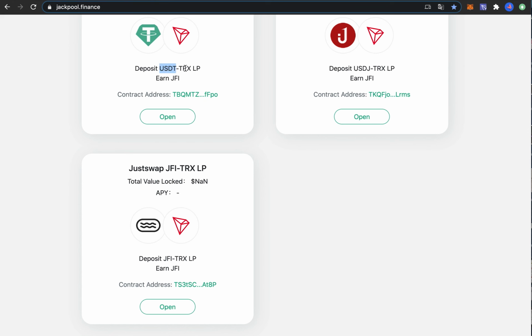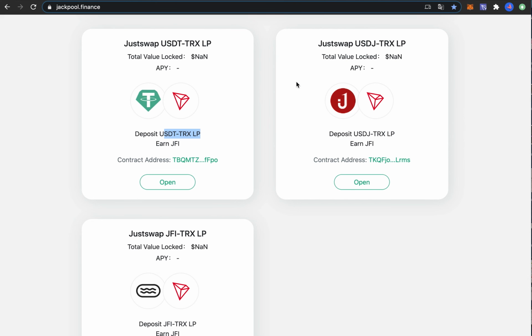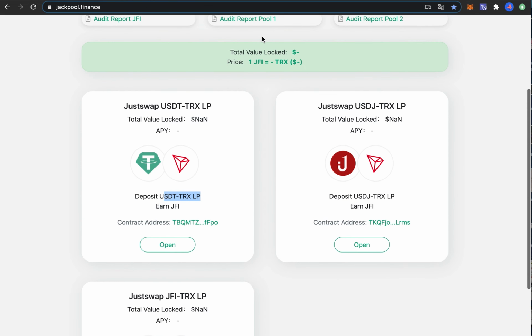This USDT TRX pool is basically the lowest risk pool that I've seen. I hope they would have a pool for like USDT and USDJ to lower my risk even more, but this is the second best thing that I can see. And the APY is pretty nice, 1000% annually, or a little bit over 1% per day. Anyway, that's how everything works.